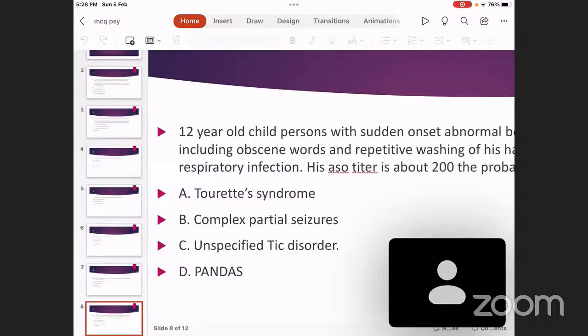You don't have the time to read the entire theoretical material, but just read all the charts. You'll get a lot of MCQs based on those charts from different subjects. Harrison contains not only internal medicine, it contains a whole lot of other things. So just go through each of the charts and that can help you get a lot of answers also.